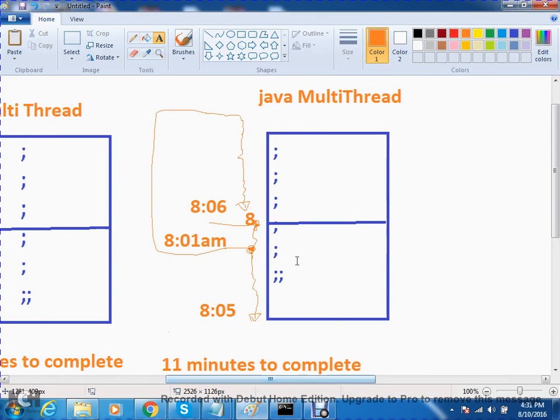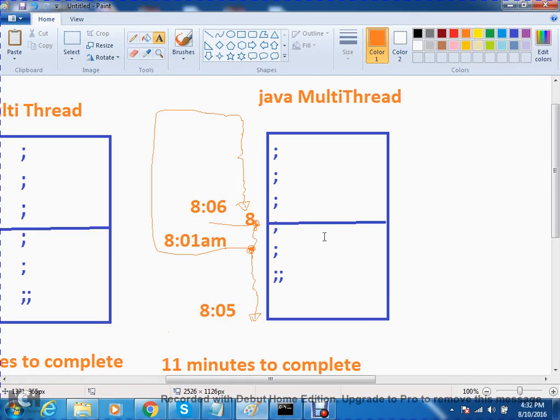This is called Java multi-threading. Please make sure first I will start this thread. That thread will create one more thread. That thread will come and execute this. It will go in this normal way. The first thread will complete the task at 8:05. The second thread will complete the task at 8:06.